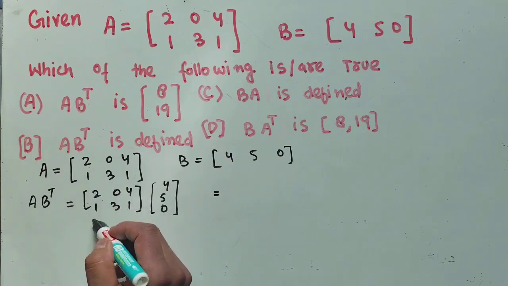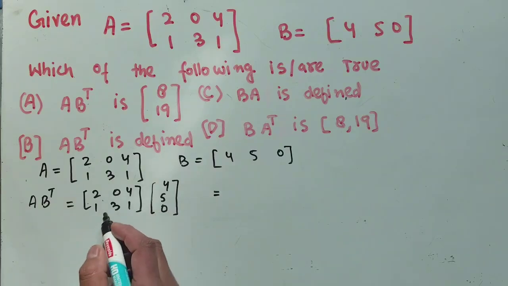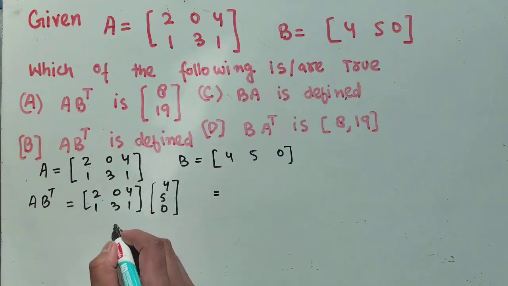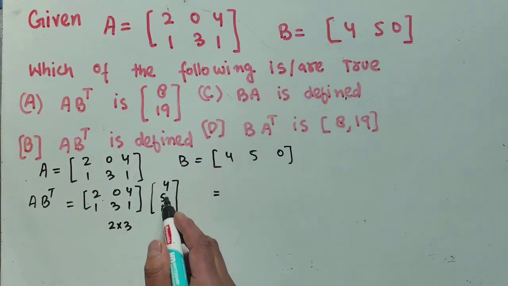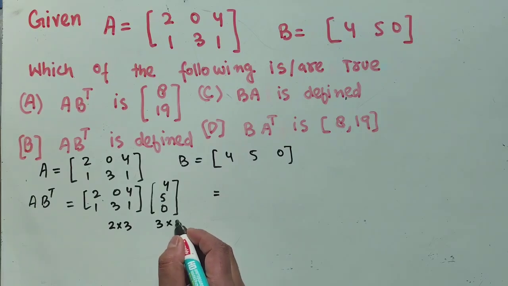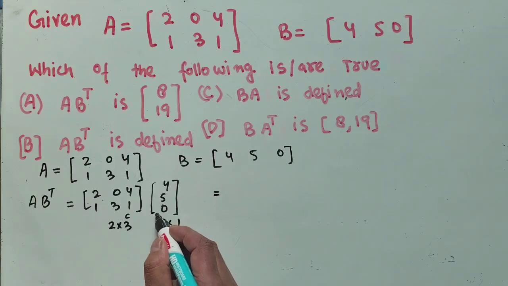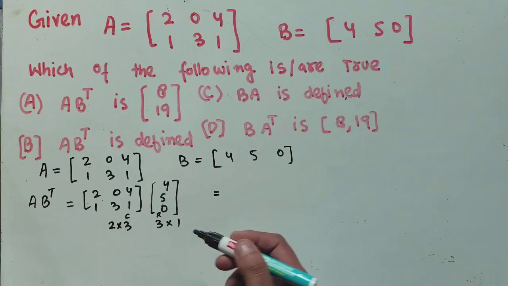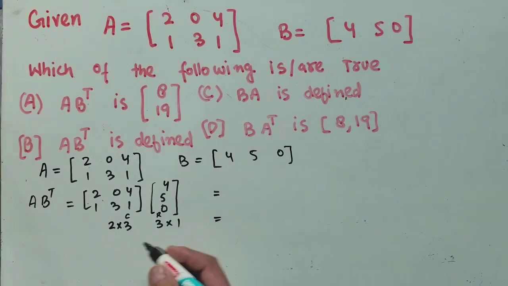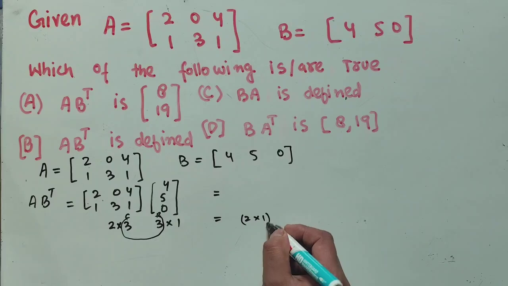So what are the number of columns? 1 2 3. And what are the number of rows in the second? 1 2 3. So the order here is 2 by 3, and here we have 3 by 1. Since the number of columns is equal to the number of rows, the two matrices are conformable for multiplication, so we can do the multiplication. And what will be the order of the product? That will be 2 into 1, meaning we will have 2 rows and 1 column.